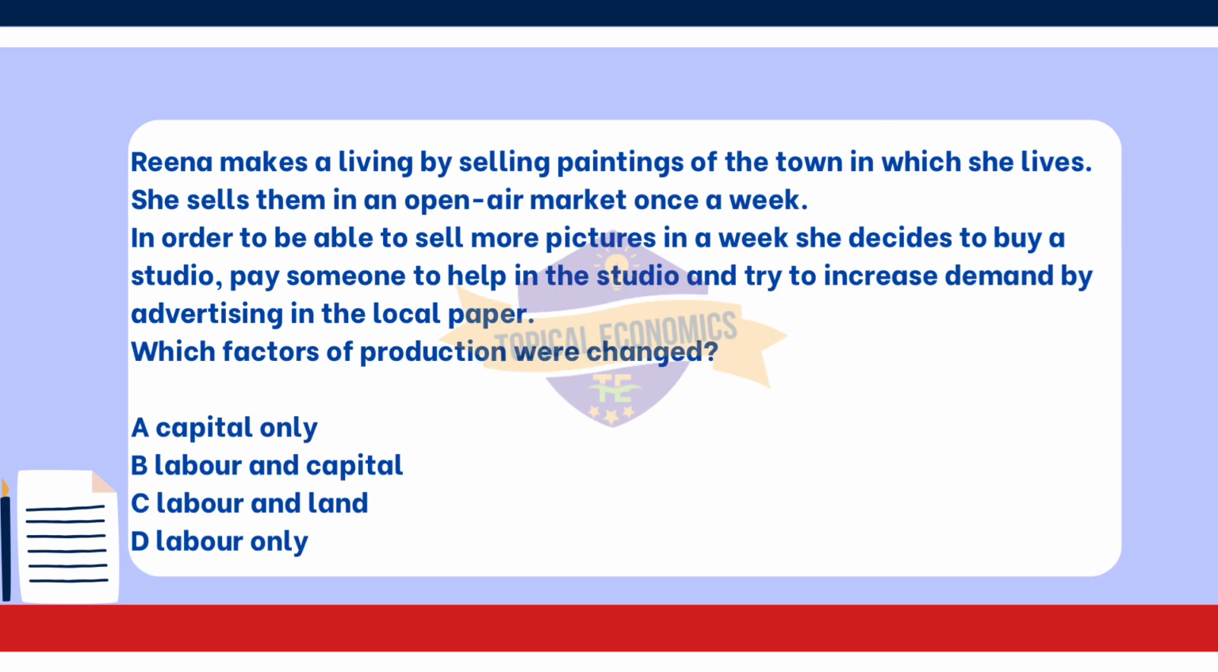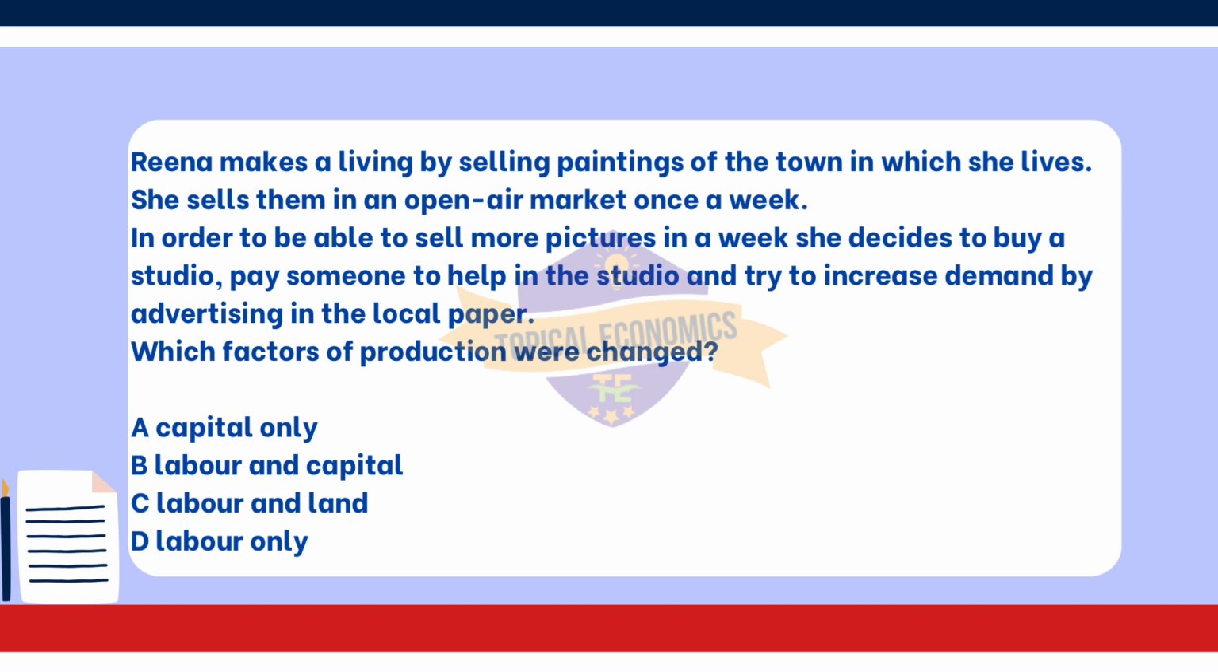Proceeding with the fifth question. Reena makes a living by selling paintings of the town in which she lives. She sells them in an open-air market once a week. In order to be able to sell more pictures in a week, she decides to buy a studio, pay someone to help in the studio, and try to increase demand by advertising in the local paper. Which factors of production were changed?